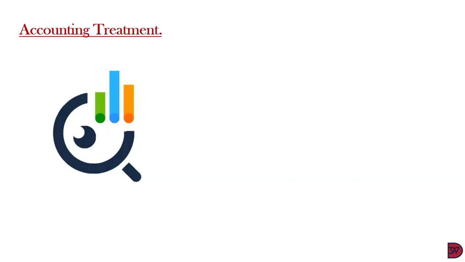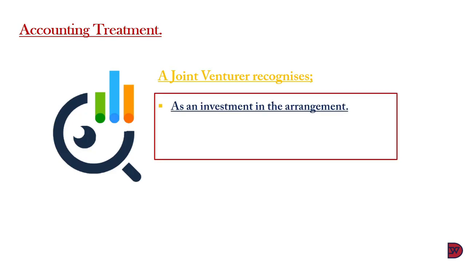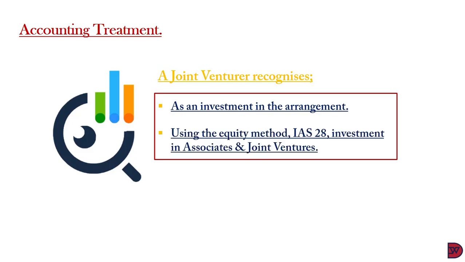Let's look at the accounting treatment. A joint venturer must recognize in its separate financial statements its interest in the joint venture as an investment in the arrangement. Now, this will be recorded in the non-current assets section of the statement of financial position. Therefore, they would have to use the equity method, which is IAS 28, investment in associates and joint ventures.